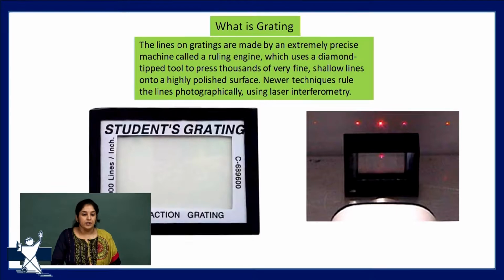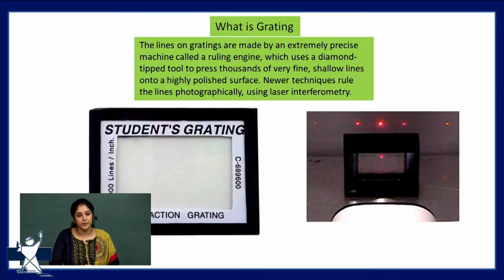In the diffraction pattern, we get the central maxima, a highly intense point. This is called the central maxima. As we move towards the right or left, the intensity of the point decreases. This point is called the first order maxima. Then the intensity of the next point, the second point, is again lower compared to the first order maxima. This is called the second order maxima, and so on. So in the diffraction pattern, the intensity of the central maxima is highest; as we move towards the first maxima, intensity decreases, and towards the second maxima, intensity decreases again compared to the first maxima.